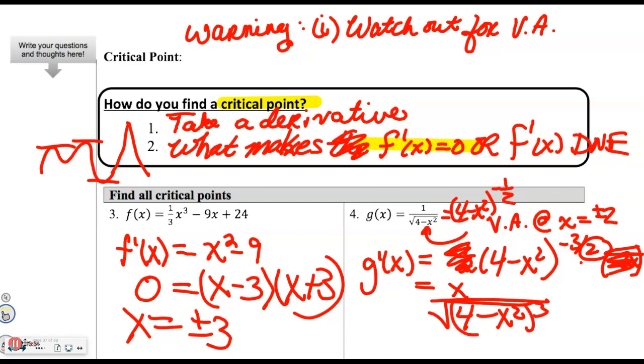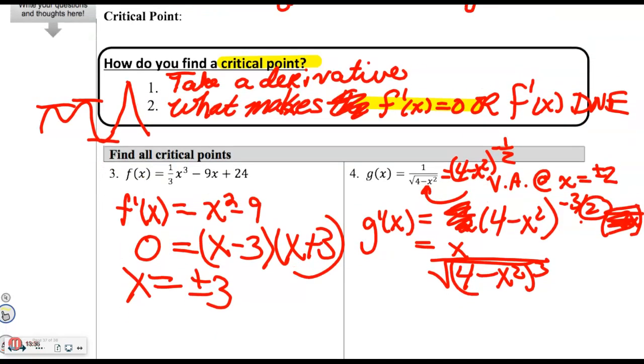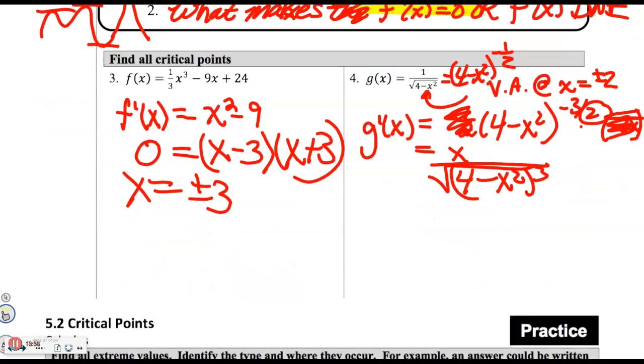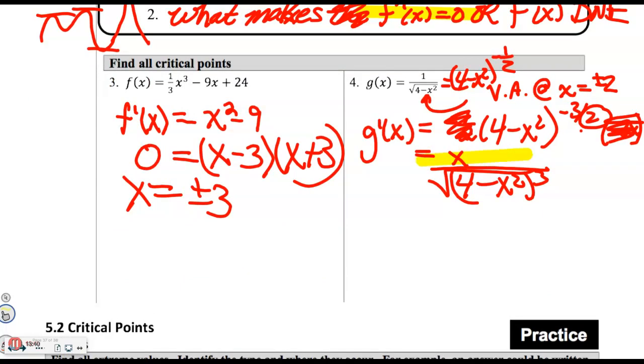So when I look at where the derivative equals 0, I only need to focus on the numerator. A fraction can't be 0 unless the numerator is. So I do have a critical value at x equals 0. To determine where the derivative doesn't exist, I look at what makes the denominator 0. And in this case, it's plus or minus 2.